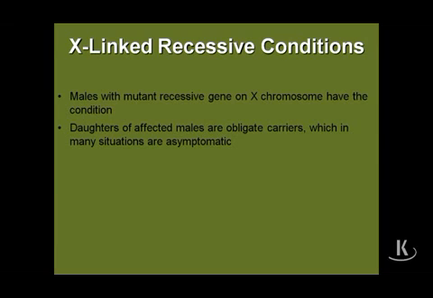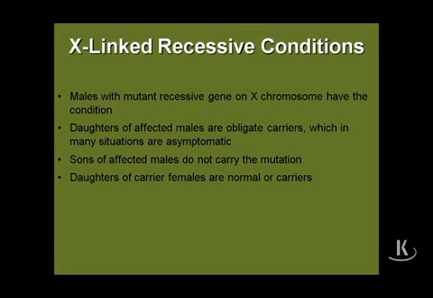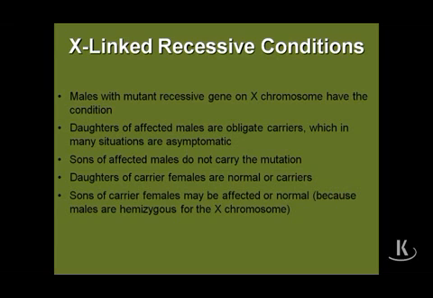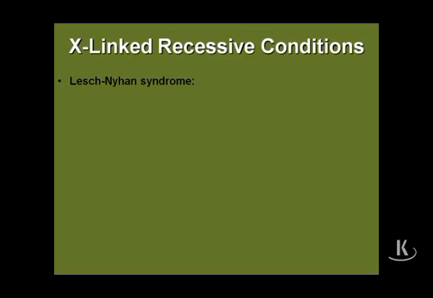not always. And the sons of the affected males, obviously, do not carry the mutation. And daughters of the carrier females are normal or carriers themselves. The sons of the carrier females will be affected or normal because the males are hemizygous for the X chromosome to begin with. Let's talk about an X-linked recessive condition called Lesch-Nyhan syndrome.